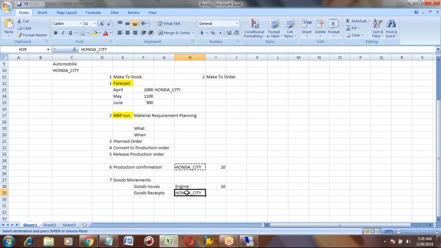Goods receipt is for the product. You can see the stock of your Honda City in transaction code MMBE.